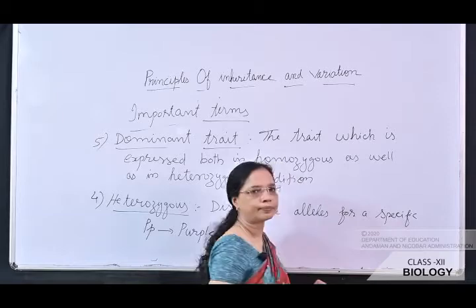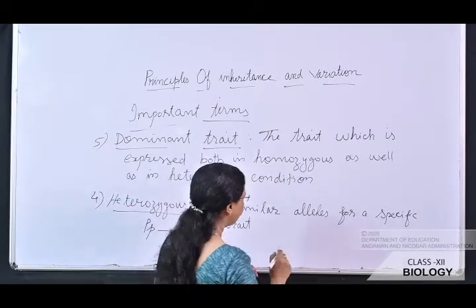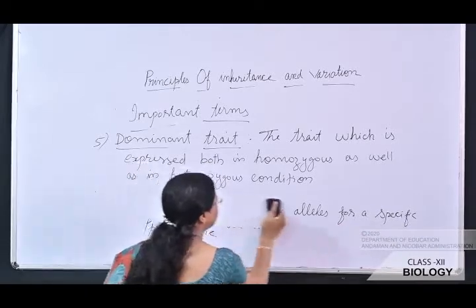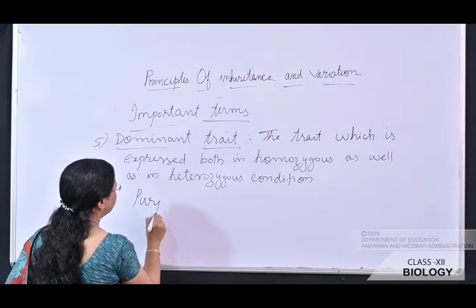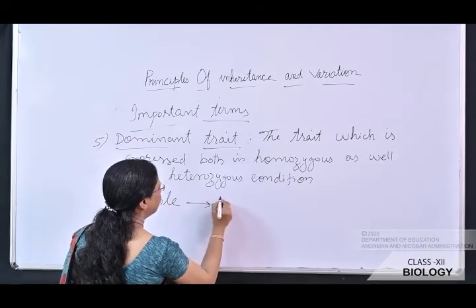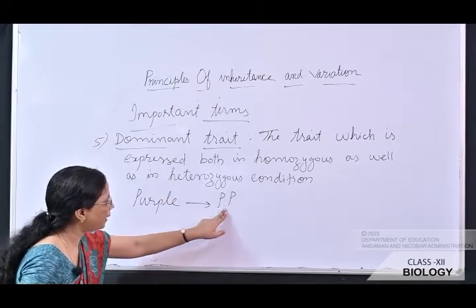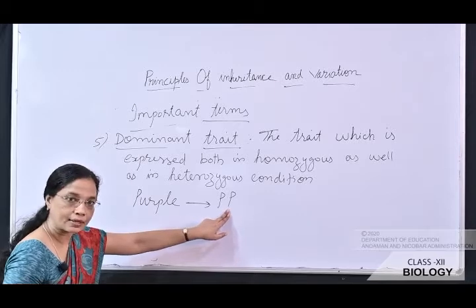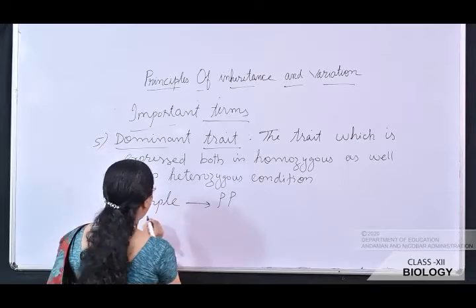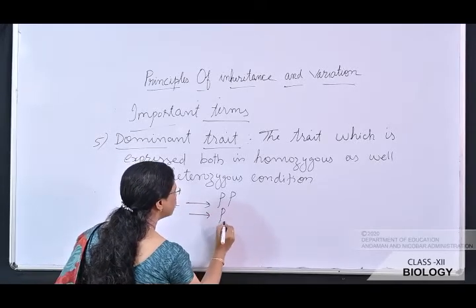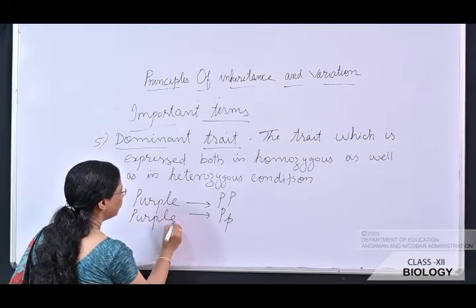Suppose we are taking a character as again color of the flower, that is purple. Purple, that is capital P, capital P. So this capital P is a homozygous condition, so that gives purple color. And capital P, small p also gives the same color, purple.